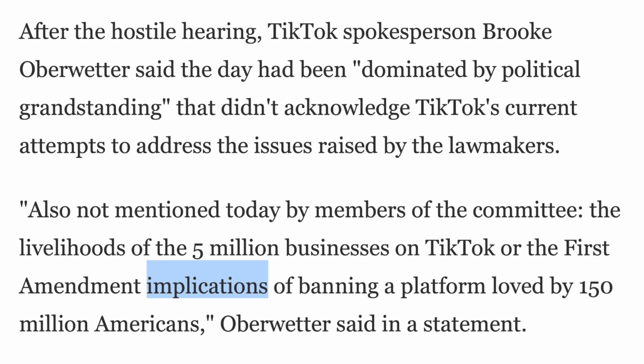Now, the next word we're going to look at, I really like a lot, and that is the word implication or implications. I use it pretty often, but I think we should first look at it in context and then talk about how it's used. So, in the article, the same one: also not mentioned today by members of the committee, the livelihoods of 5 million businesses on TikTok, or the First Amendment implications of banning a platform loved by 150 million Americans.